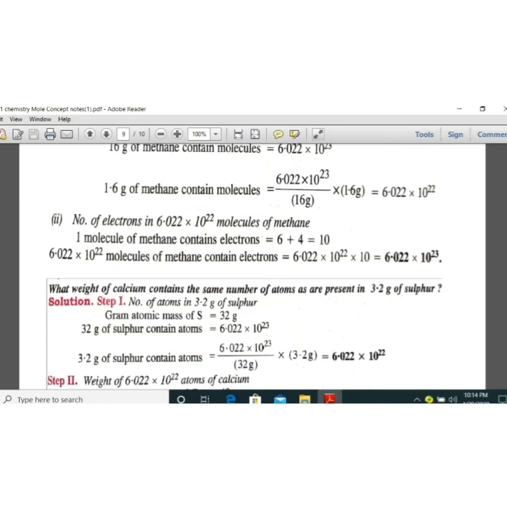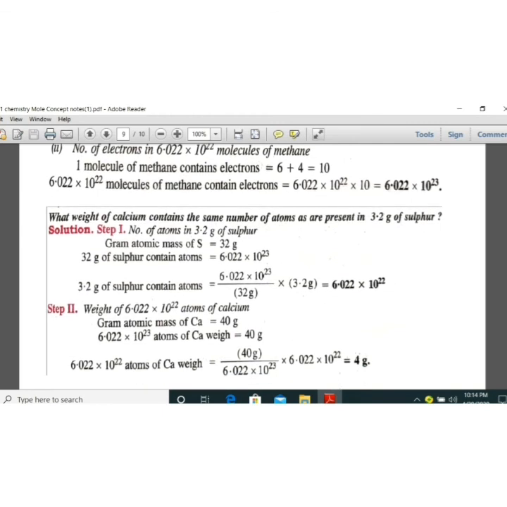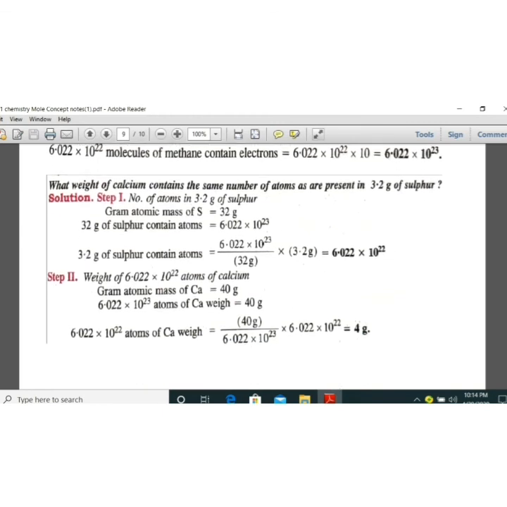Next problem is: what weight of calcium contains the same number of atoms as are present in 3.2 gram of sulfur? So here that number is equal. First you have to find out the number of moles of sulfur. It is 3.2 gram of sulfur, and the atomic mass of sulfur is 32 gram. So the number of moles is 0.1 mole.